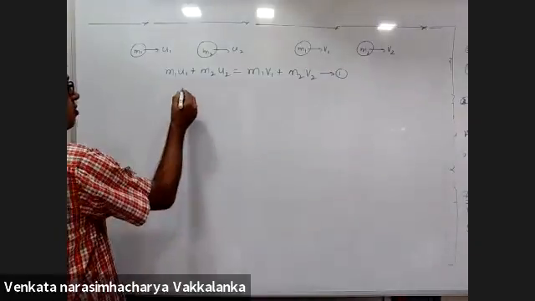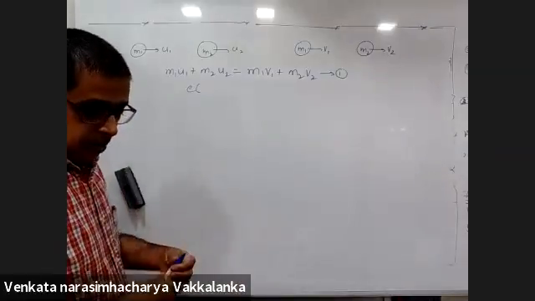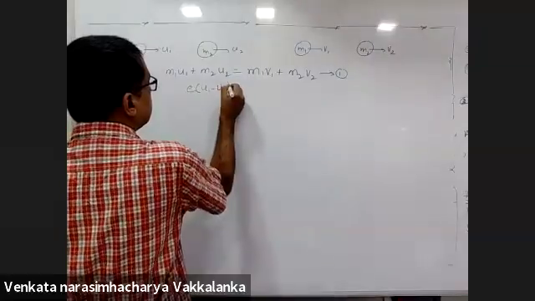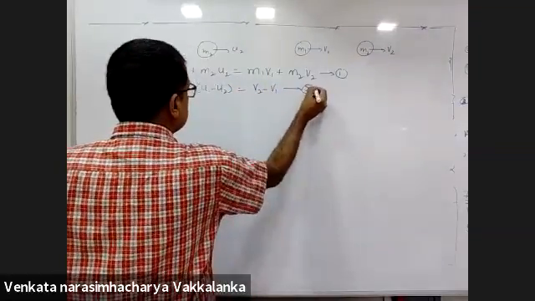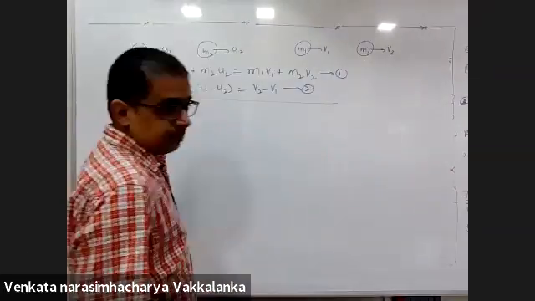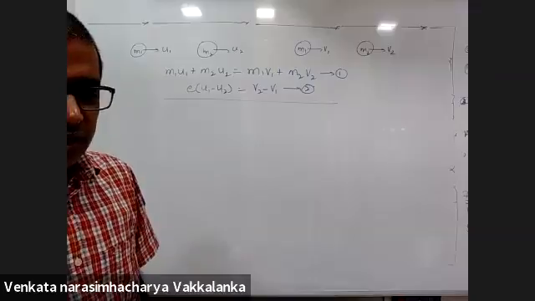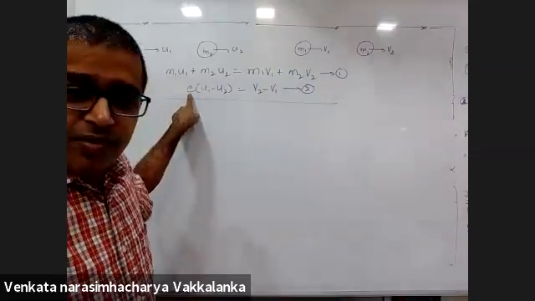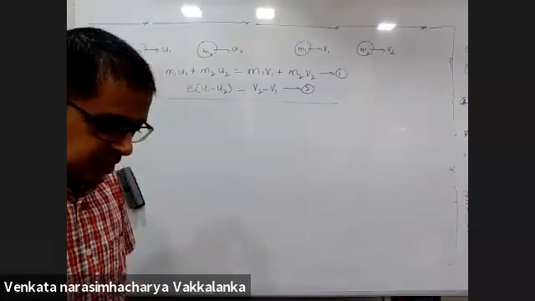What will the second equation be? e into (u1 minus u2) is equal to v2 minus v1. This is the second equation. We don't know if it is a perfectly elastic collision or not. That will depend on the value of e. You are deriving a general formula, a standard derivation from your HSC textbooks.